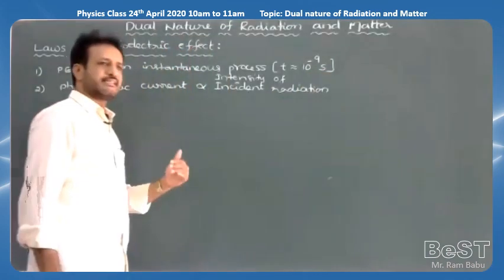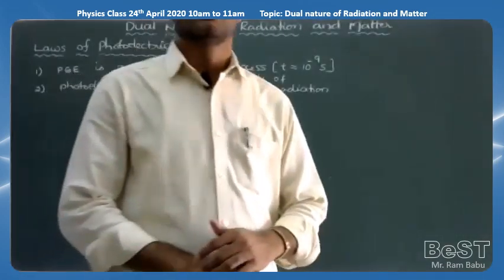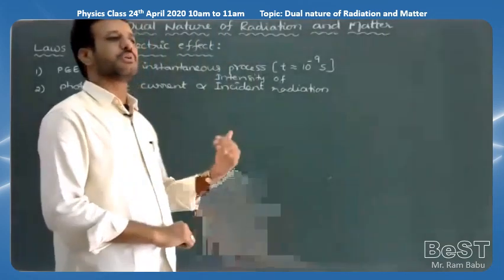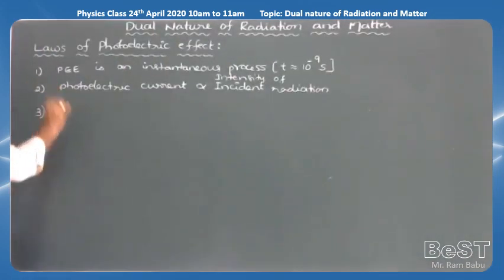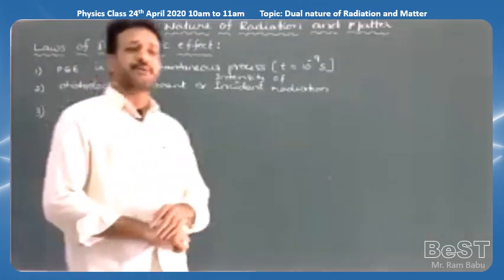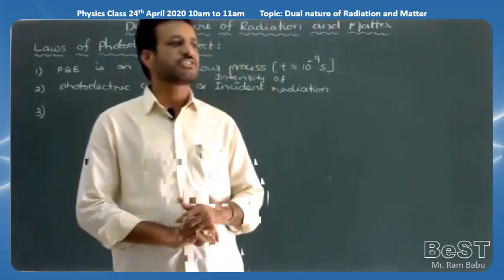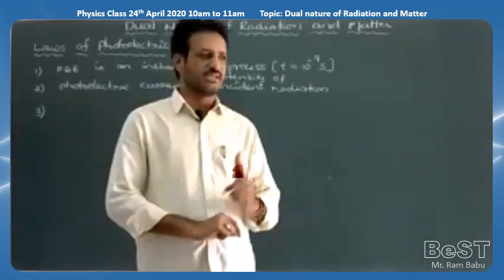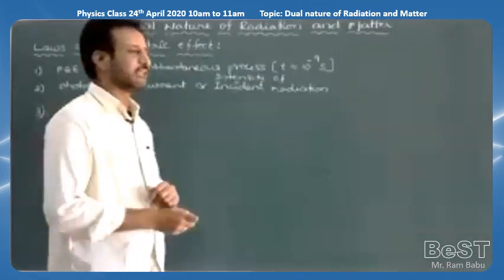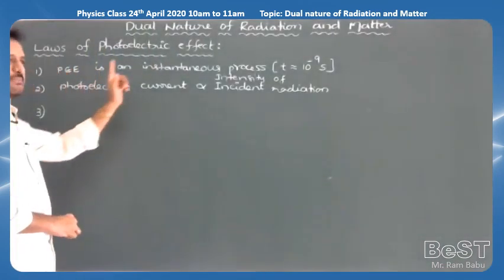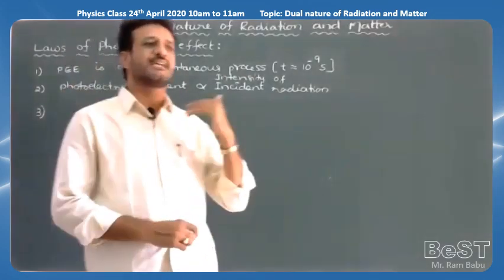The more the intensity of the radiation, the more current passes. And third, we can write one more: what is the effect of the frequency? Yesterday we also gave the stopping potential and the saturation current. For the given metal and given frequency, saturation current also depends upon the intensity of the incident radiation. The more the intensity, the more the saturation current.